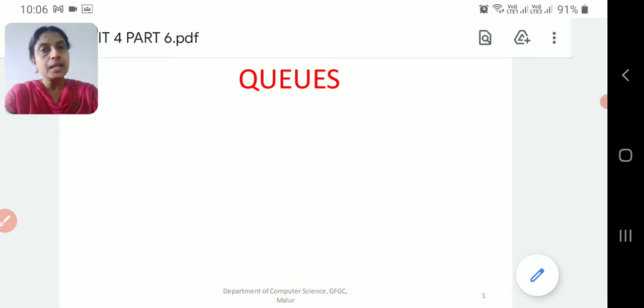Items will be added at the back. In our concept, that back end we call REAR. Okay, REAR, the back side. And items will be deleted at the front. Got an idea? This much only is to be remembered under the queue concept.